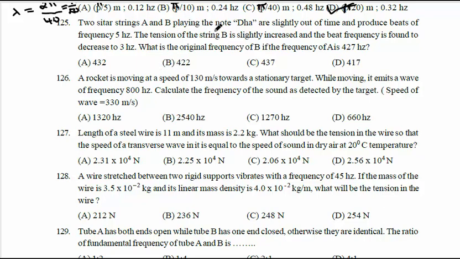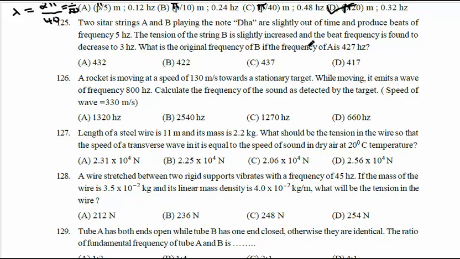There are two strings A and B playing the note dha. They are slightly out of time and produce beats of frequency 5 Hz. The tension in the string B is slightly increased.